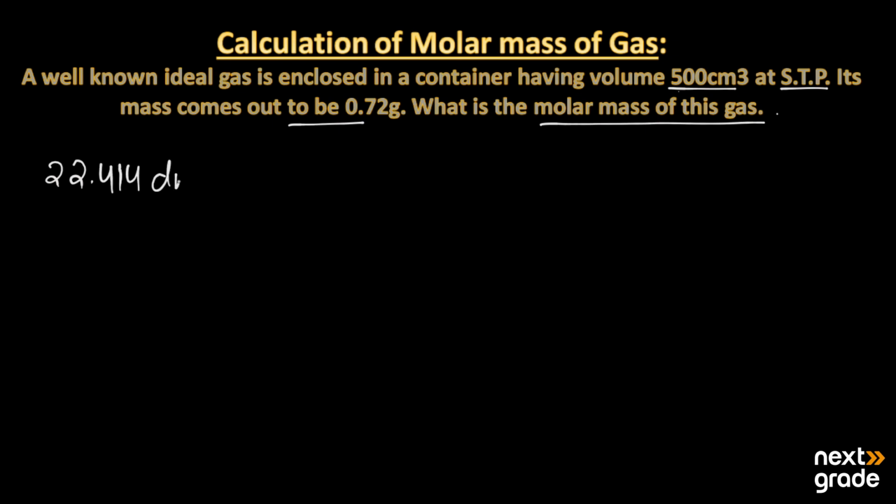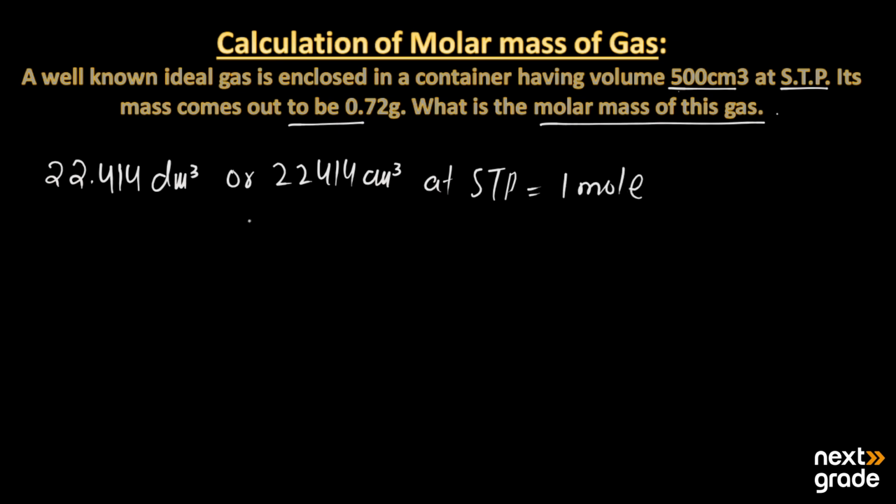if we have 22.414 dm cube of gas, we can also write it in centimeter cube, that is 22414 centimeter cube. When this is an ideal gas at STP, it is equal to 1 mole.